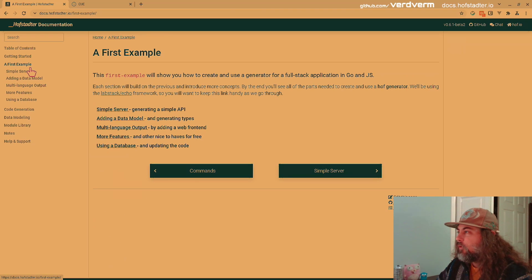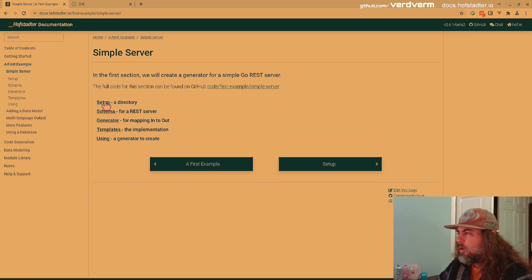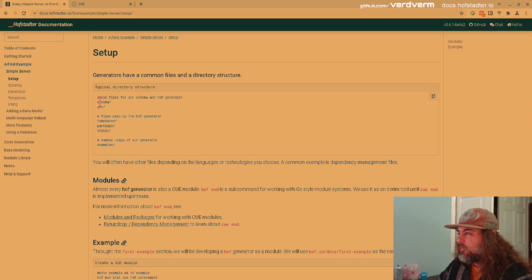So I've been really working on this first example where we're building a simple server. And this section walks you through just getting a directory set up. We have a schema, and typically we're writing a generator. So we have a schema and then a generator definition. And then the templates, partials, and statics, and some other things can be fed into the generator. Along with this are the examples, which is what a user of your generator would write. And so then we feed that back into the generator through the schema to verify that it's following the rules.